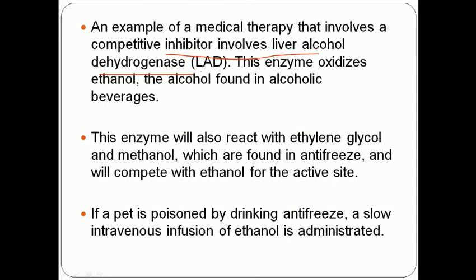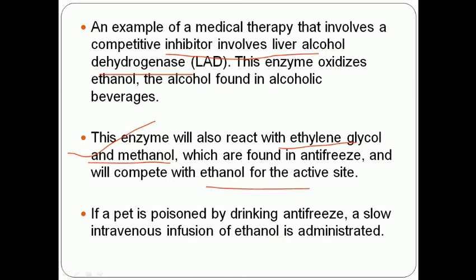We have heard that many people died due to the presence of toxic alcohol, toxic alcoholic beverages. This enzyme oxidizes alcohol, and alcohol dehydrogenase also reacts with ethylene glycol and methanol, which can cause death. They are found in antifreeze and compete with ethanol for the active sites.